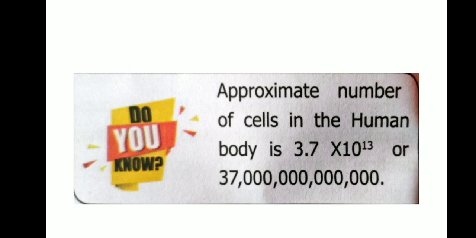The number of cells present in different organisms may vary. An organism may be either unicellular or multicellular. Organisms such as bacteria, amoeba, chlamydomonas, and yeast are unicellular. On the other hand, organisms such as spider, mango, and human beings are multicellular, made up of a few hundreds to millions of cells. 3.7 million cells in the human body.